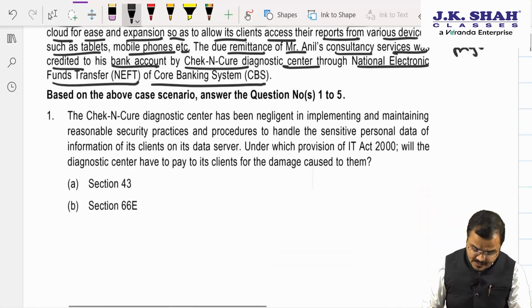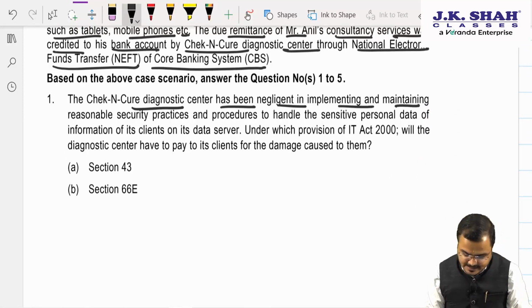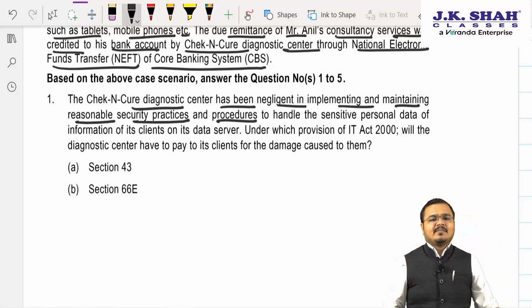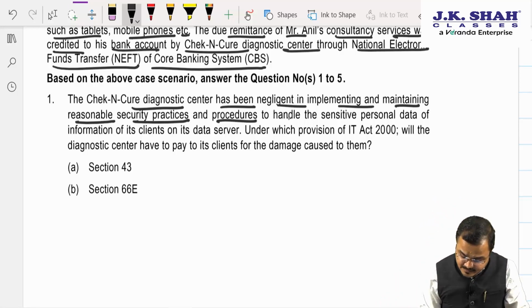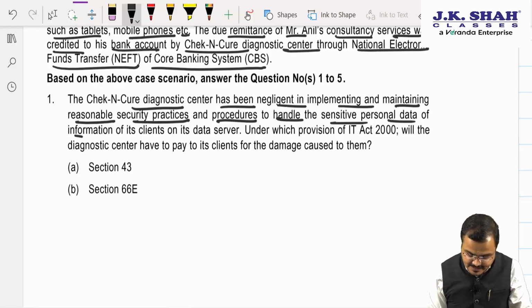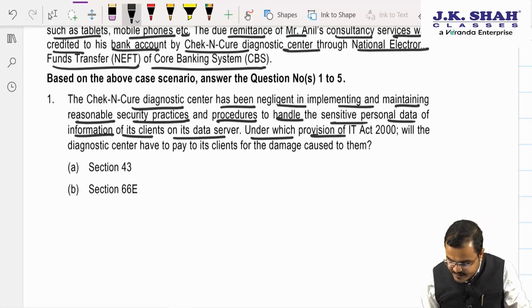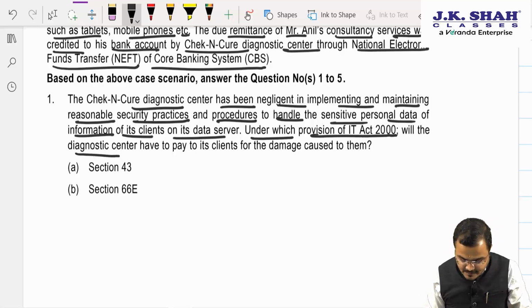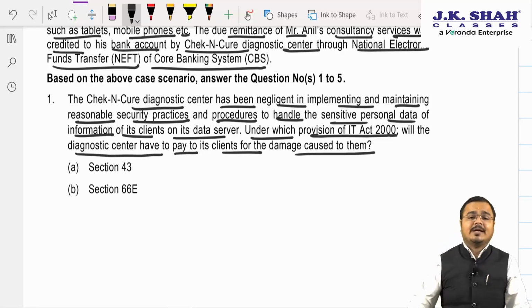See this. The Check and Cure Diagnostic Center has been negligent in implementing and maintaining reasonable security practices and procedures to handle the sensitive personal data and information of its clients and its data server. Under which provision of the IT Act 2000 will the diagnostic center have to pay its clients for the damages caused to them?